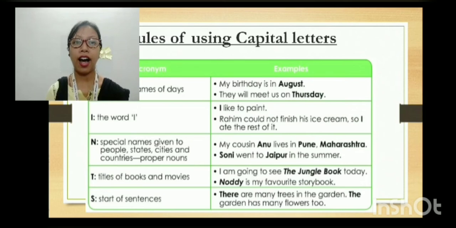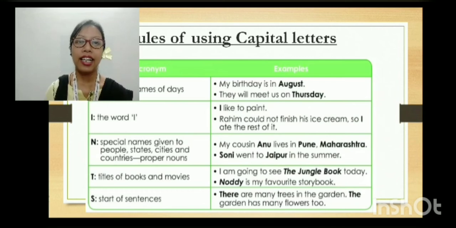Then we have I. After M, we have the I. Whenever we write, I is always written in a capital letter. I is never written in a small letter. So remember, while writing your answers, never put the I in a small letter, but always in a capital letter.